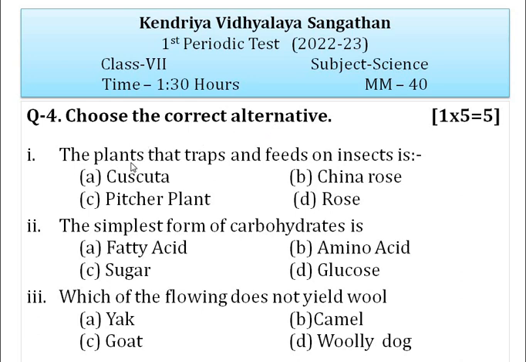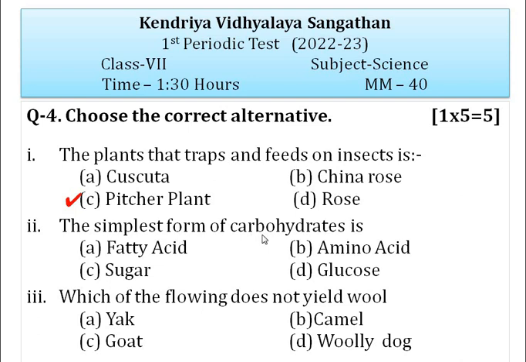The first one is, the plant that traps and feeds on insects is called a pitcher plant, because of its pitcher shaped leaves in which insects are trapped.